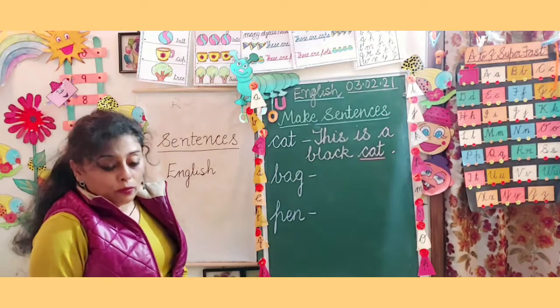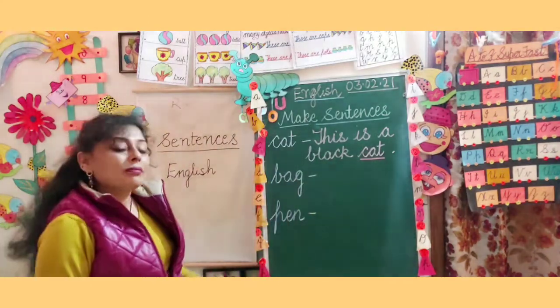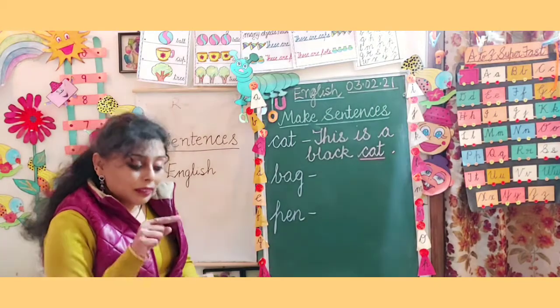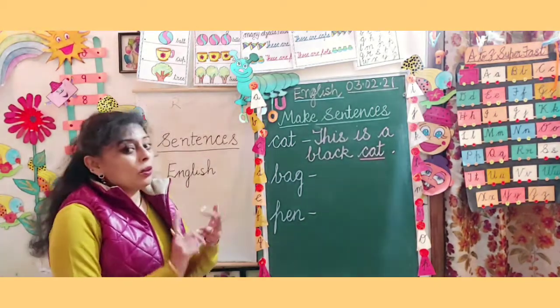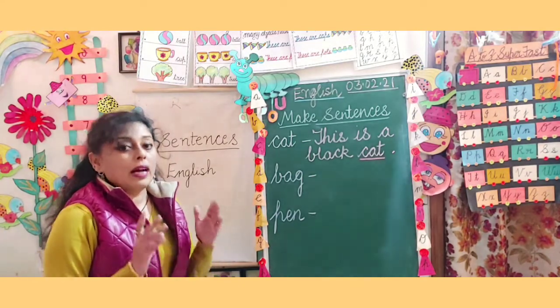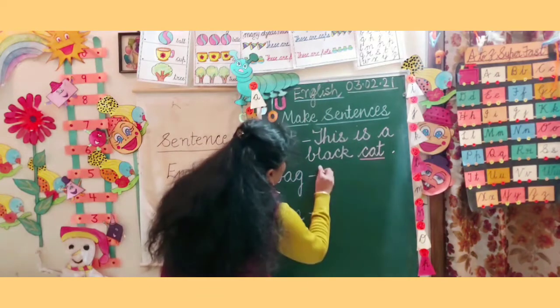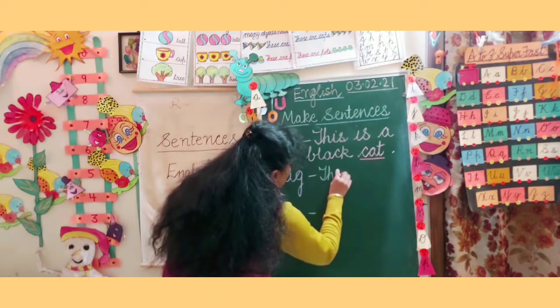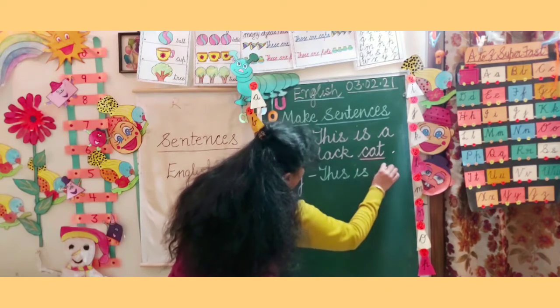Now bag. What was the sentence of the bag? The sentence of the bag was, again a very simple one. This is a new bag. You all know the spelling of this. You all know the spelling of new. I have taught you in opposites. So let us write. This, T-H-I-S, this is a new.